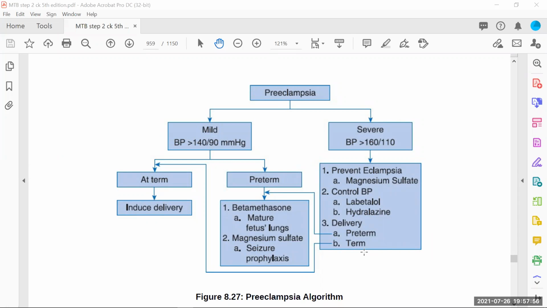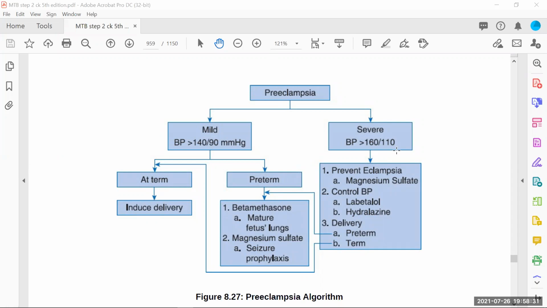If it's a preterm baby, give a steroid cover and then deliver. And if it's a term baby, no need for the steroid, just give the magnesium sulfate prophylaxis and deliver a baby. So think about it: if the BP is more than 160 by 110, whether the mother is at term or preterm, it will not matter for us. What we will do, we will give the mother magnesium sulfate and we deliver a baby. If it's preterm, we'll give DEXA cover first. We'll wait for 12 hours for the second dose of DEXA, and after 2 hours, we'll deliver a baby.